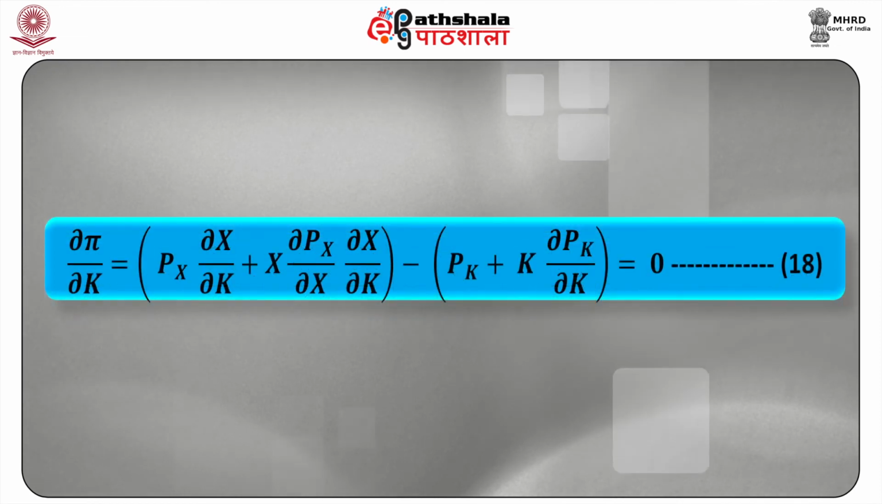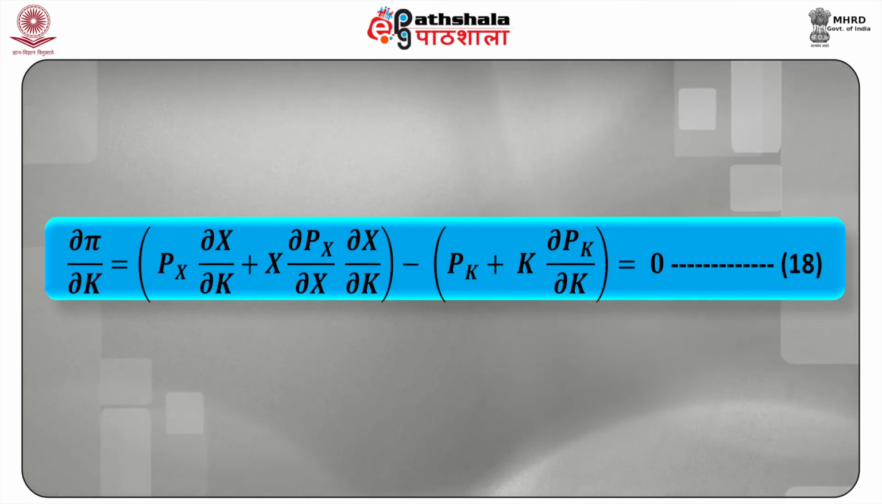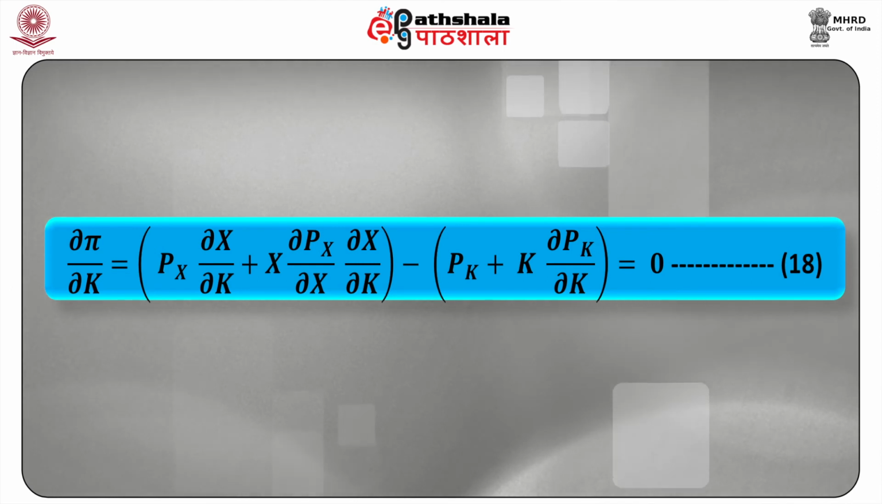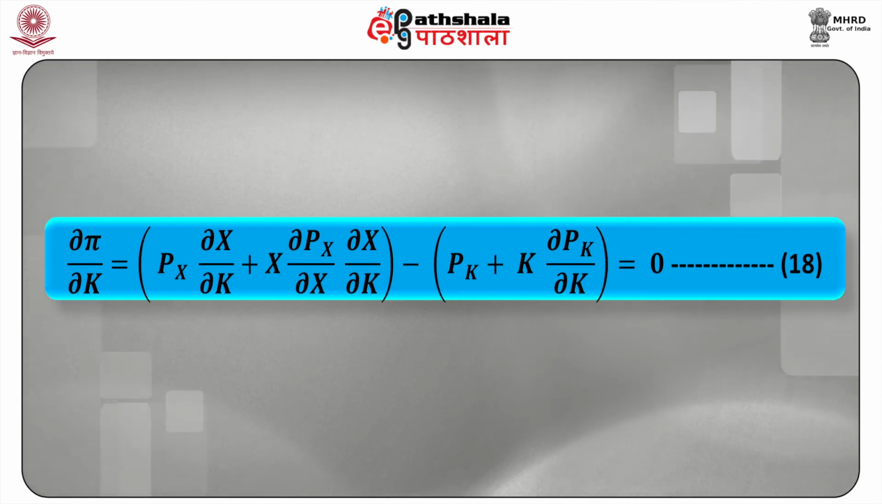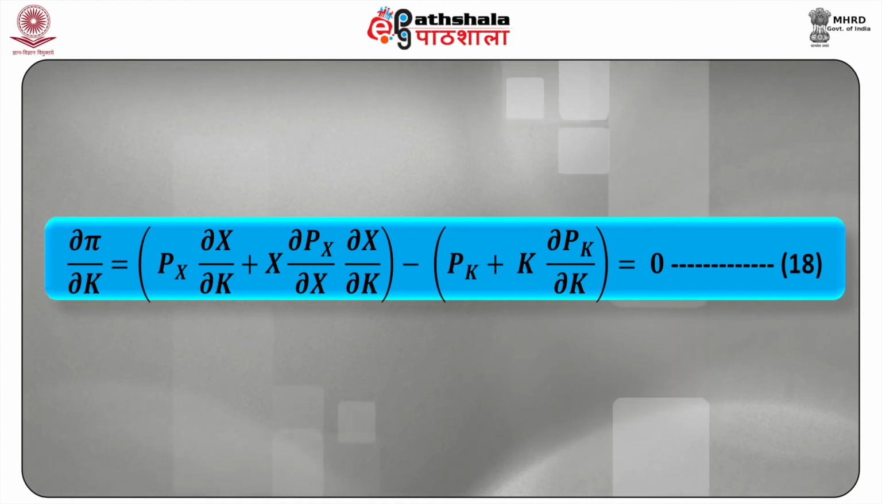Similarly, d pi upon dK is equal to [Px into dX upon dK plus X into derivative of Px upon dX into dX upon dK] minus [Pk plus K into derivative of Pk upon dK] equal to 0. This is our equation 18.